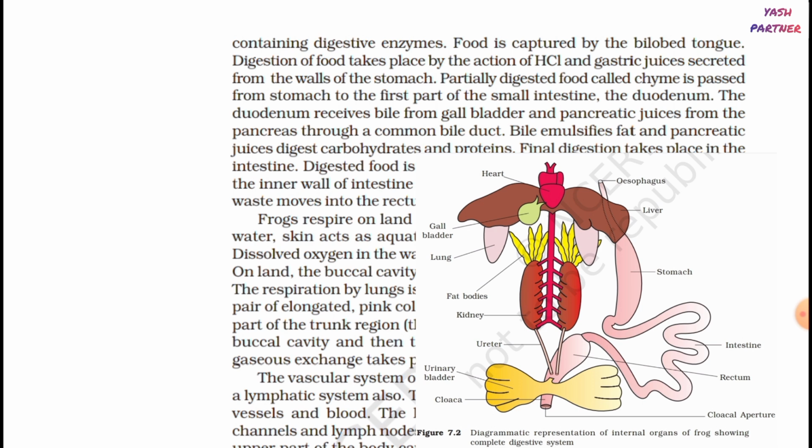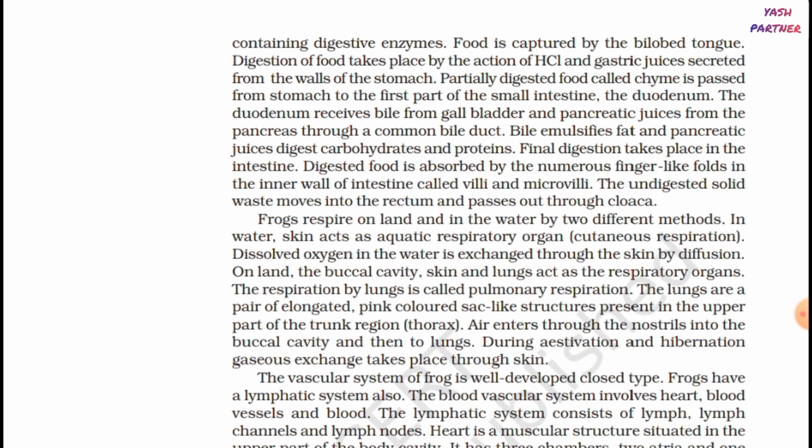Digestion of food takes place by the action of HCl and gastric juices secreted from the walls of the stomach. Partially digested food called chyme is passed from stomach to the first part of the small intestine, the duodenum. The duodenum receives bile from the gallbladder and pancreatic juices from the pancreas through a common bile duct. Bile emulsifies fat and pancreatic juices digest carbohydrates and proteins. Final digestion takes place in the intestine.